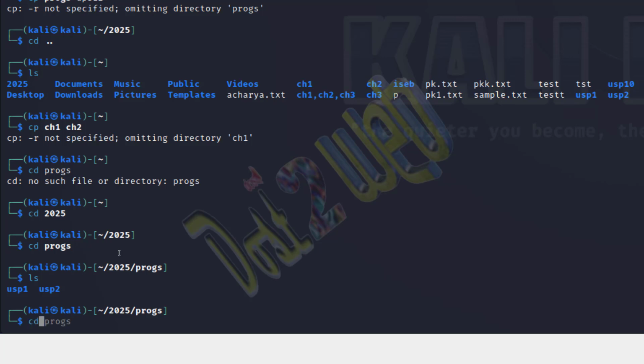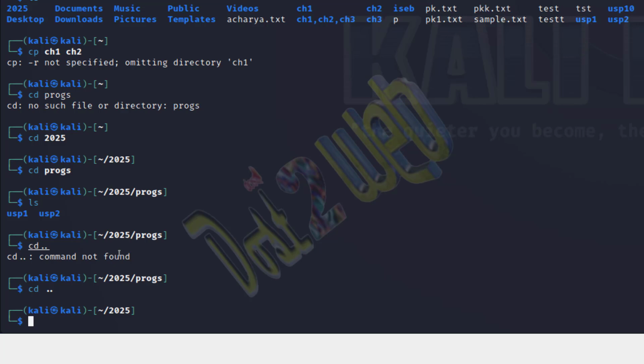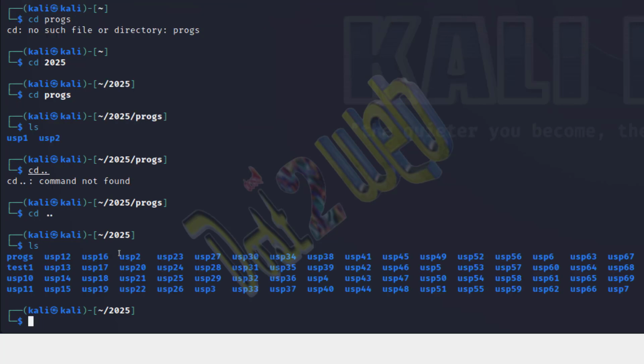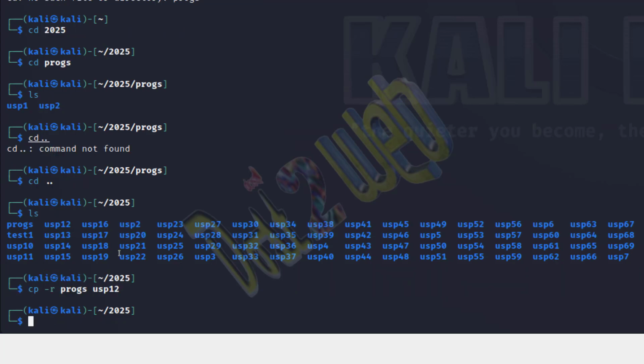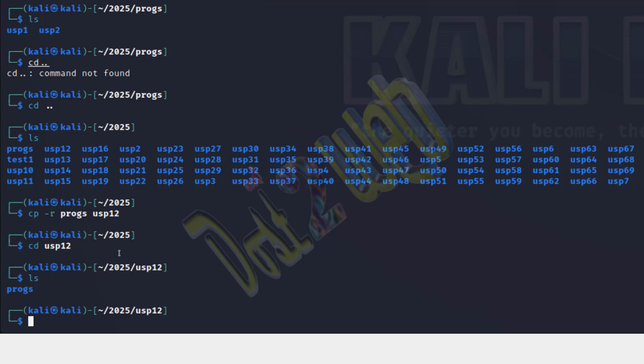So come outside, ls, procs is there. We'll type the same command: cp -r space procs space USP 12 and enter. Now you can see that there is no error. If I now go to cd USP 12 and use the ls command, you can see that the procs directory appears here. That means copy and paste has happened.